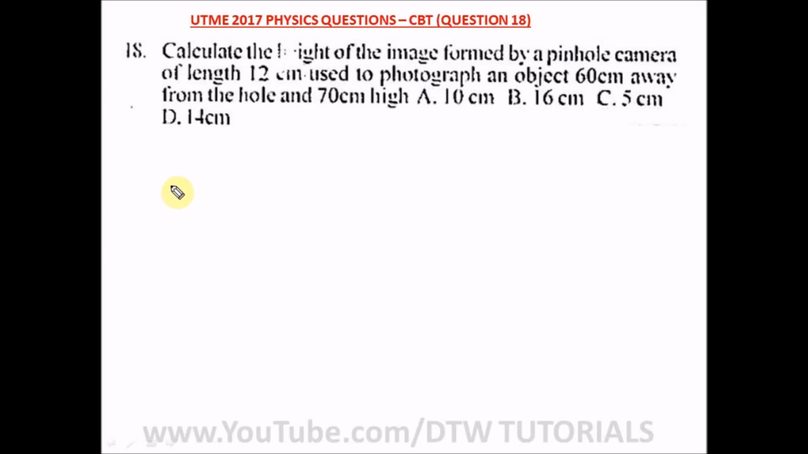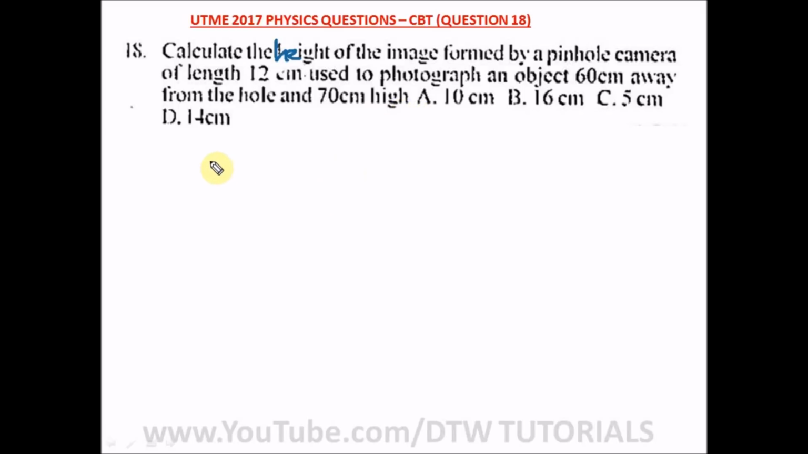Question 18 of our UTME 2017 physics questions. It says calculate the height of the image formed by a pinhole camera of length 12 cm used to photograph an object 60 cm away from the hole and 70 cm high.